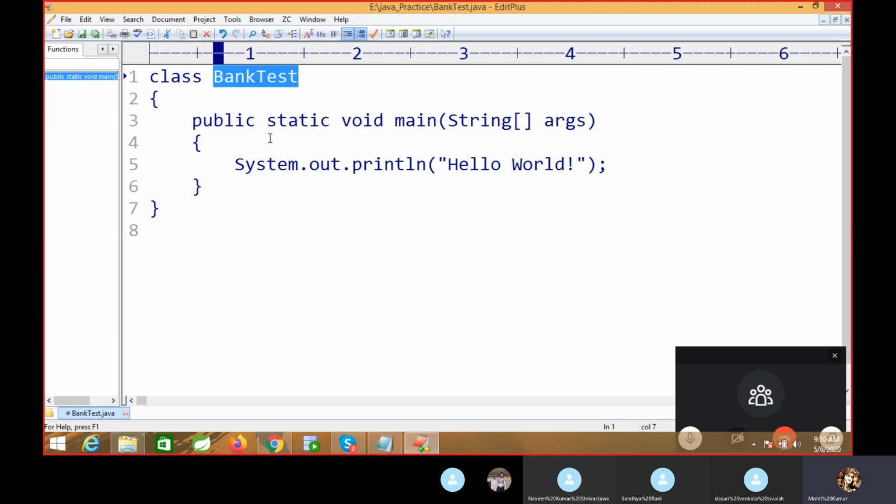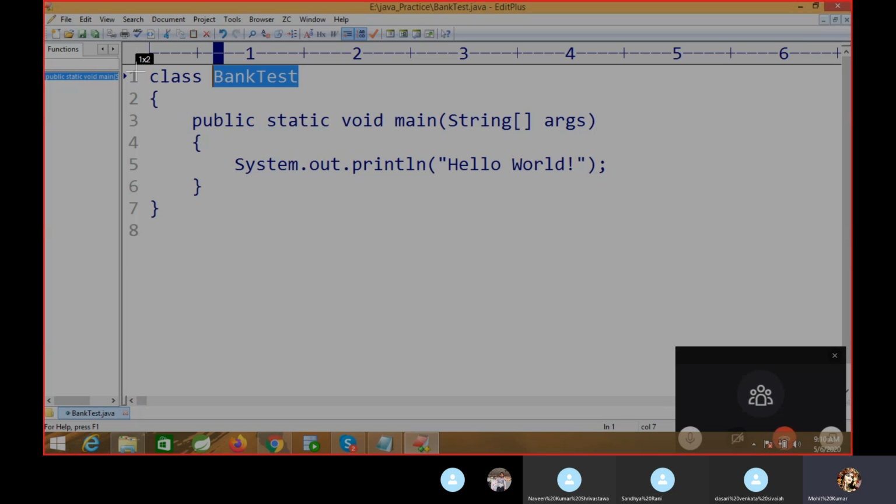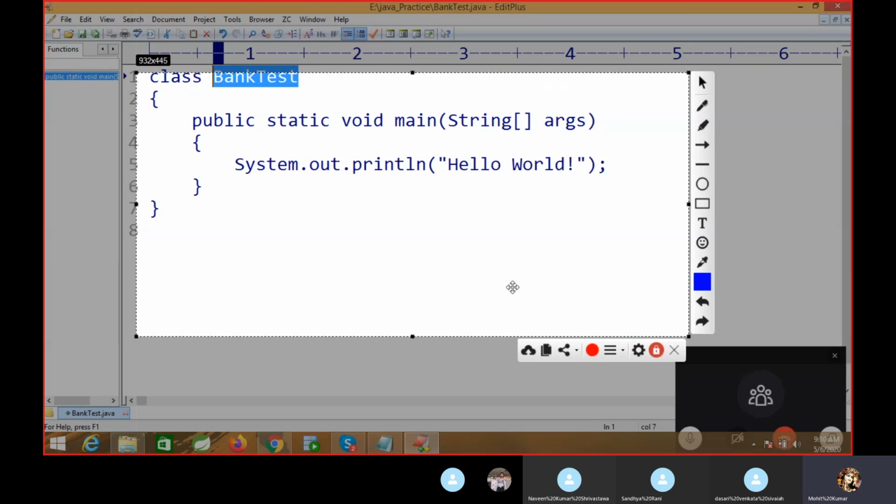This is our code, a Java application or banking application, you can just consider. And I need this output. If we execute this, the output is hello world only, right? But internally, how is this code working?